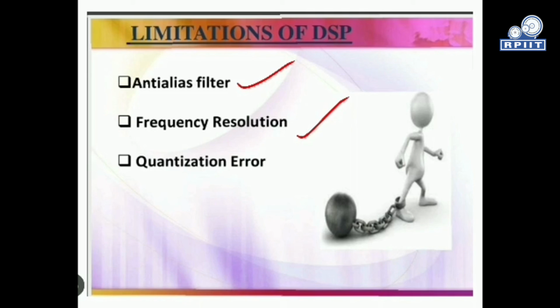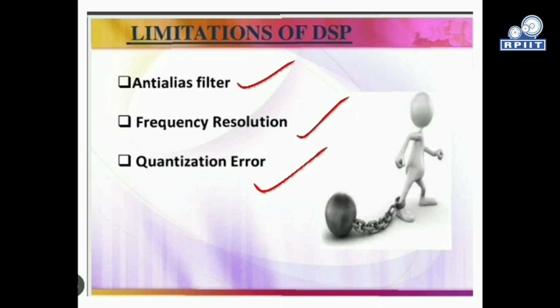Quantization error is related to the sample and hold kind of information. At some point there will be some errors in the quantization process of sampling. That is a limitation of DSP.